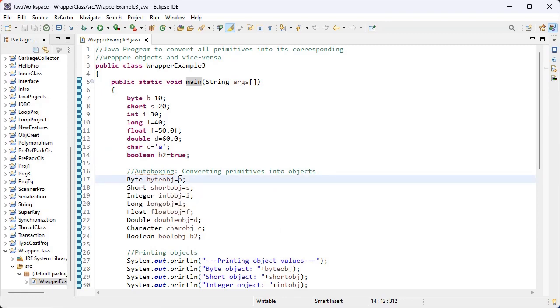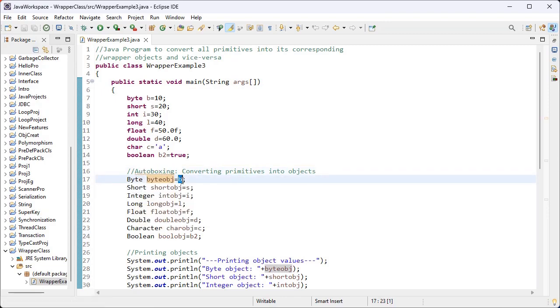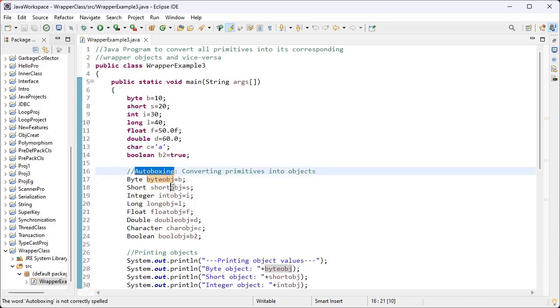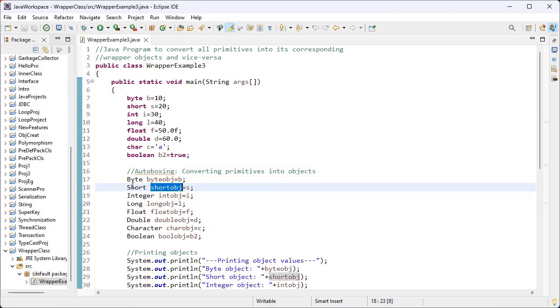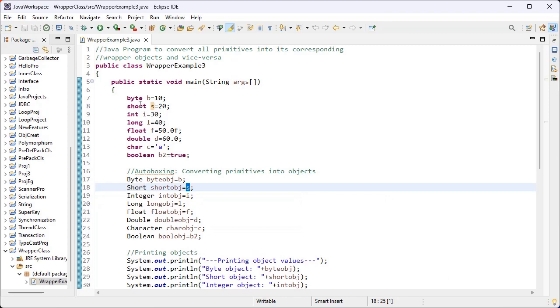Here I have given the variable b. So, b's data type is what? Byte, a primitive data type, isn't it? So, what is going on here? Autoboxing, converting the primitive into the object. This process is known as autoboxing. Likewise, this is the object for the Short wrapper class and this is the variable for the short primitive data type.